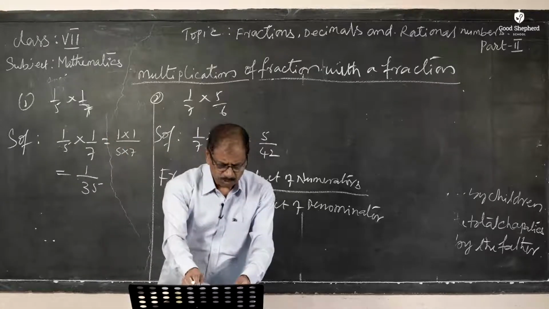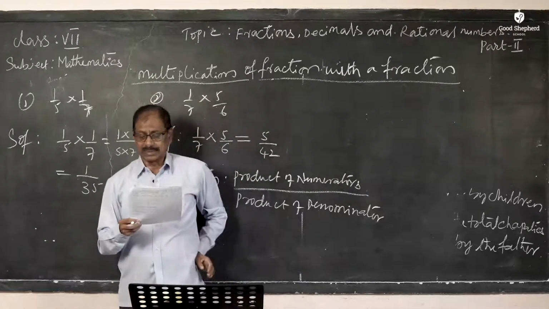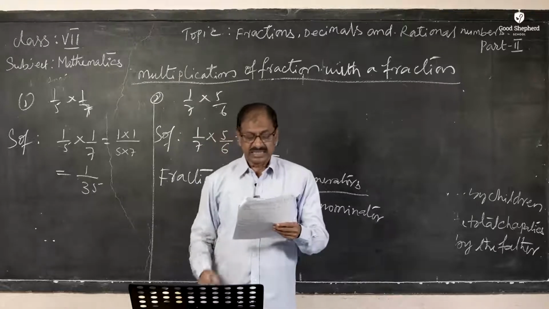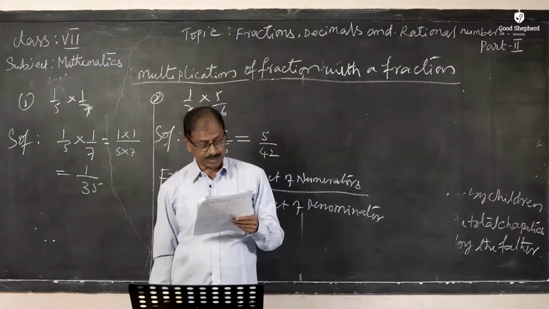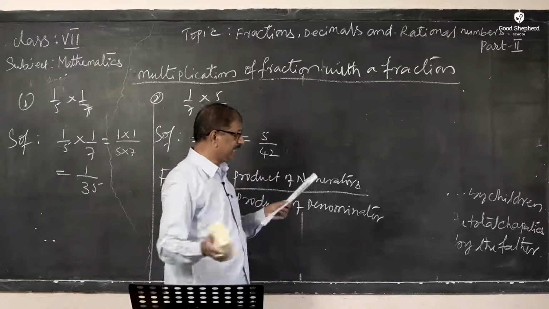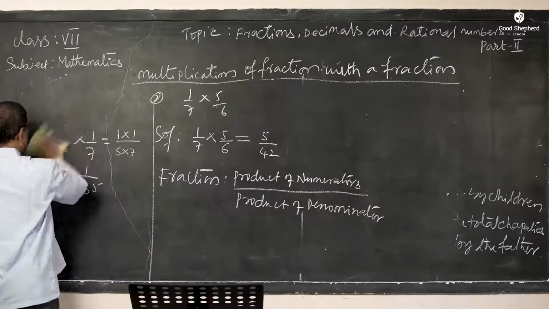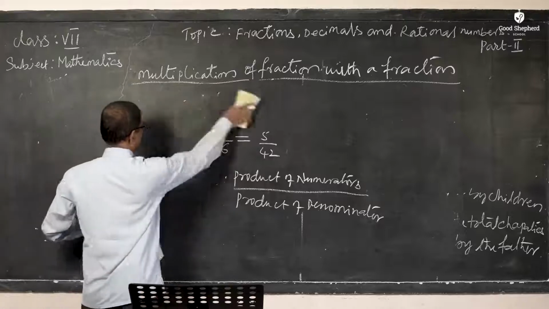Okay, there is one more question I am going to do for this. What will be the area of a rectangle if its length and breadth are given as 7.5 centimeters and 3.5 centimeters respectively? We will see how to multiply these with the help of fractions, and how to find the area of a rectangle.